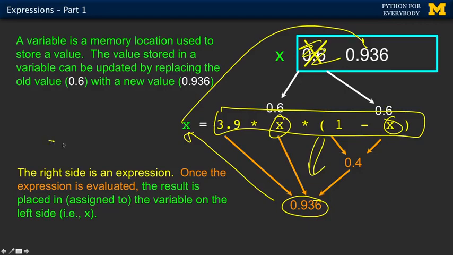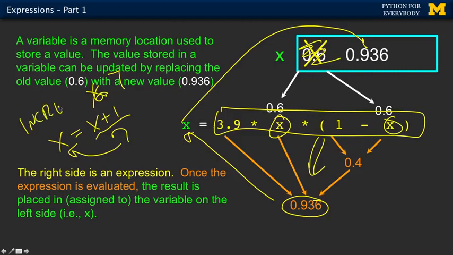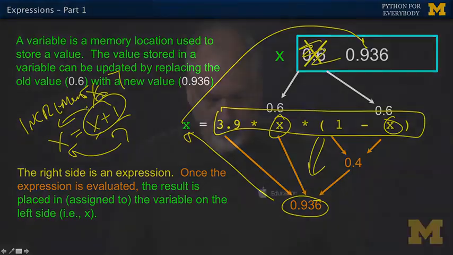And so sometimes we'll say something like x equals x plus 1, and that's our way of adding 1 to x. Whatever x is, maybe x is 6, this becomes a 7, and then the 7 goes into x and overwrites it. We call this increment. We'll see this soon. Okay, but that's why you can put the same thing on both sides. Now in mathematics, x equals x plus 1 makes absolutely no sense, but in programming, it is one of the more common things that we do.